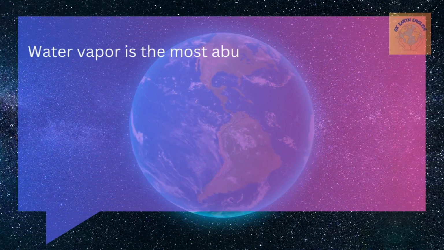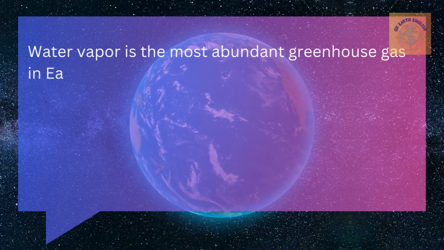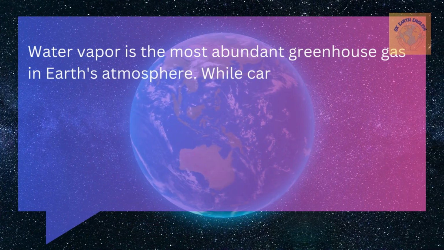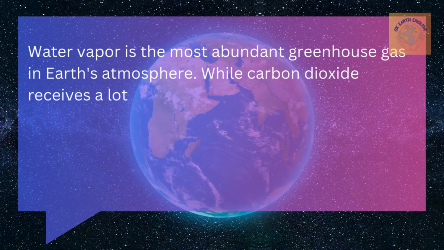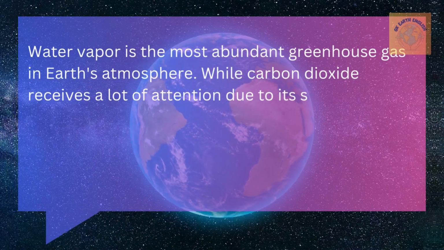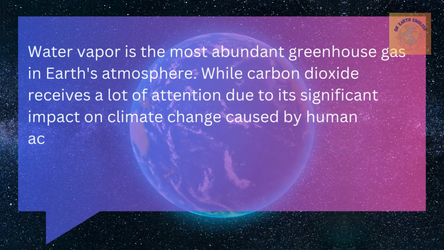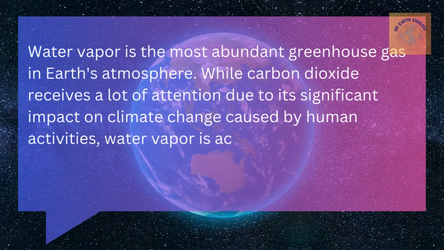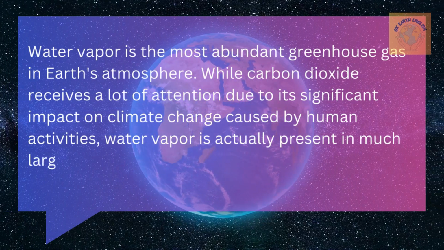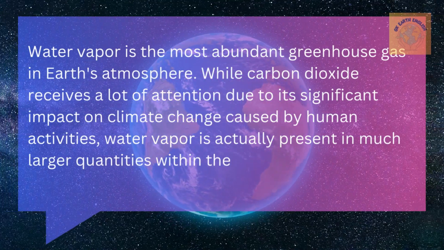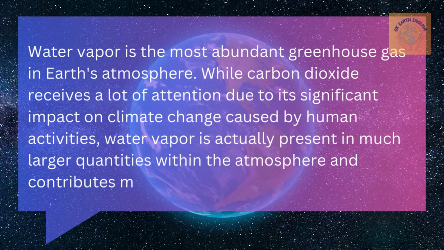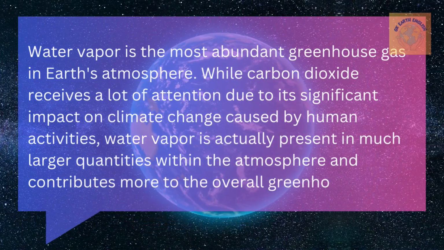Water vapor is the most abundant greenhouse gas in Earth's atmosphere, while carbon dioxide receives a lot of attention due to its significant impact on climate change caused by human activity. Water vapor is actually present in much larger quantities within the atmosphere and contributes more to the overall greenhouse effect.